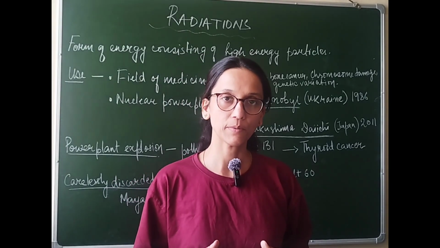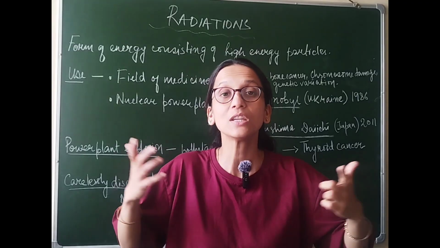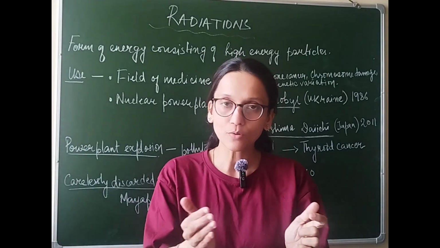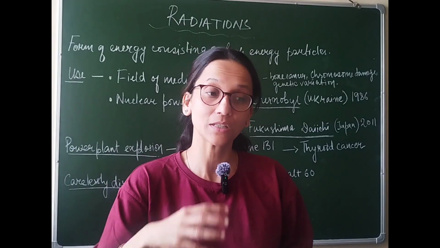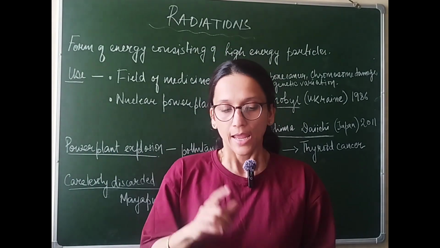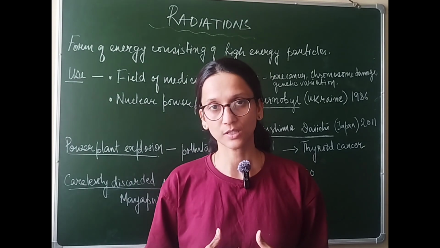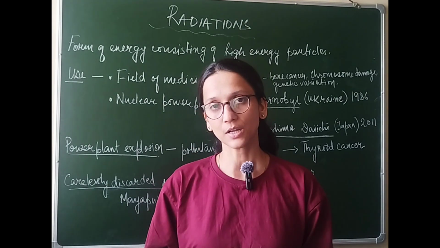In both the cases, remember one thing, with radiations, the biggest problem is their reach is extensive. So they don't remain localized. They will go to areas which are 5 kilometers, 6 kilometers, even 7-8 kilometers away from the site of the explosion, and everyone who gets exposed to these radiations will have a chance of suffering from cancer or different kinds of mutations.